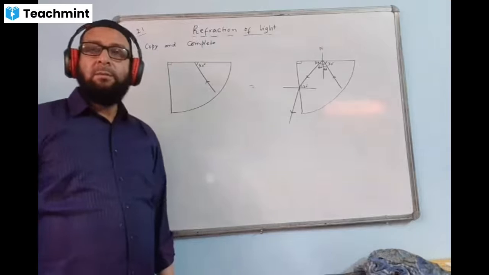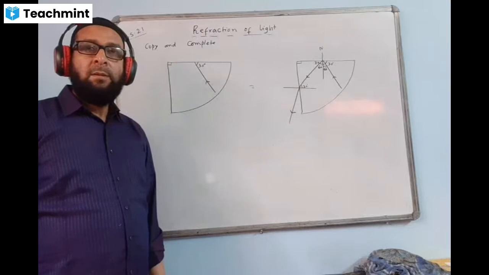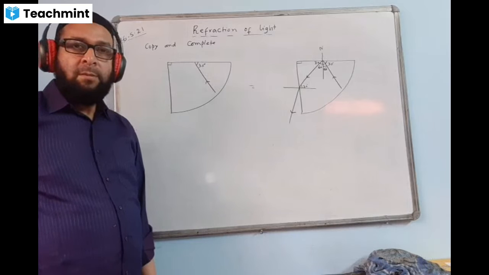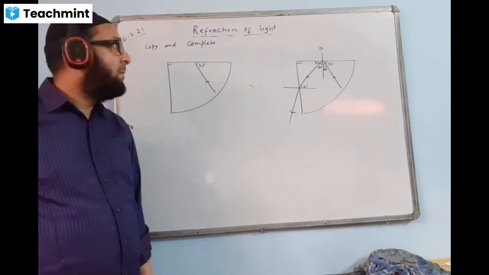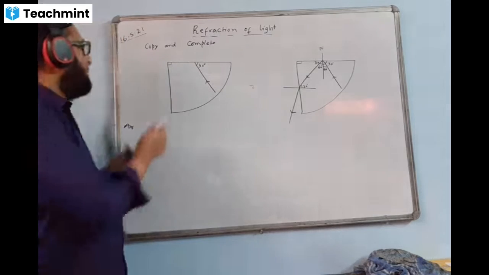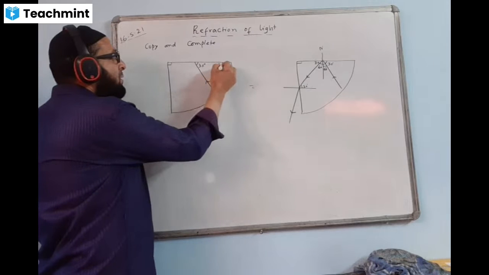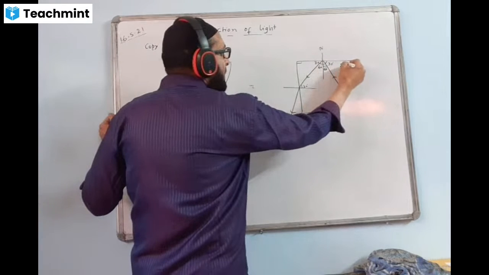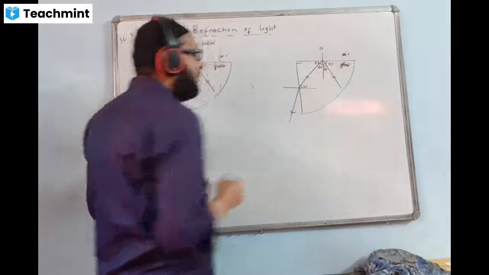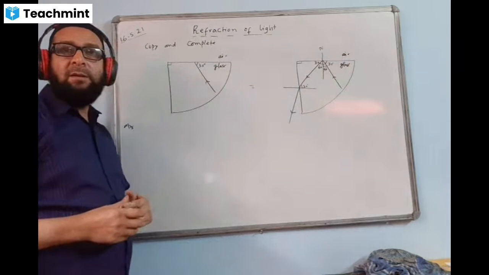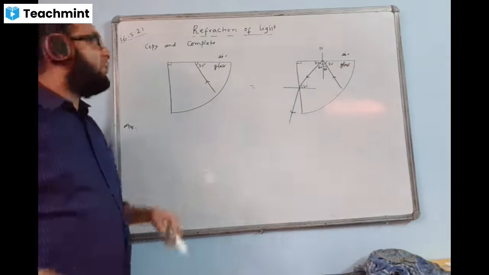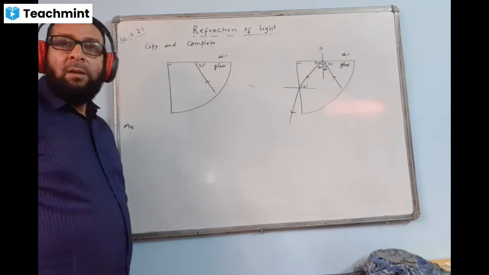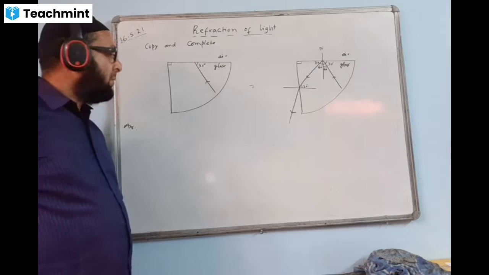I think you got the idea. Understood? Of course, this is glass, this is air. They will mention in the question that this is glass, this is air. That will also be mentioned in the question only. And critical angle value also will be given in the question. Say, critical angle for glass air surface is equal to 42 degree. It will be mentioned. Understood?